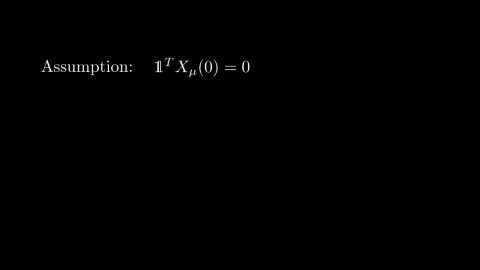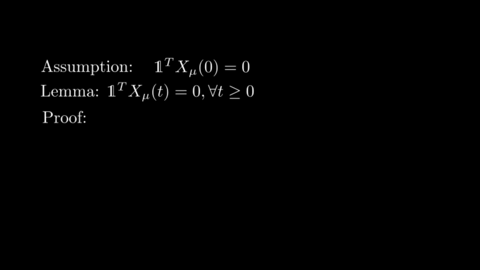Now, we are ready to state one of the main properties of the protocol, which states that under this assumption, such condition is not only fulfilled at the beginning, but is maintained at all times. Let's take a look at the proof. We start by defining the quantity of interest as the scalar function S mu. For the proof, we will proceed by induction.